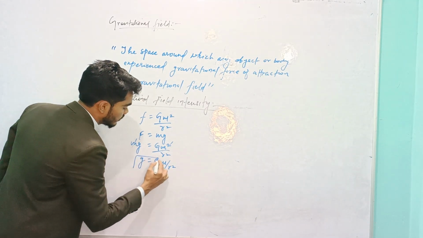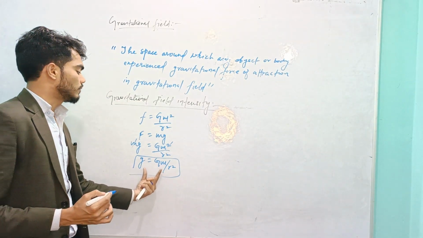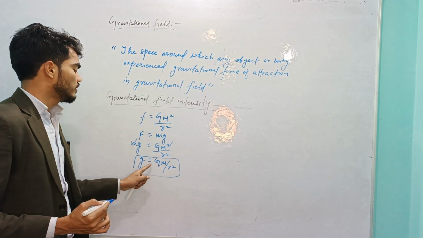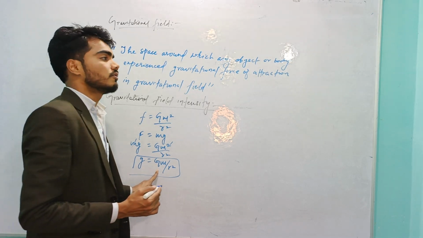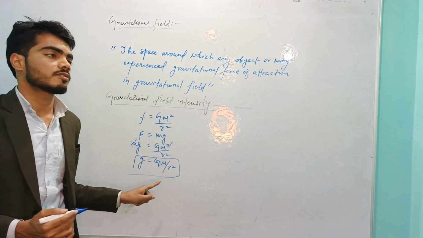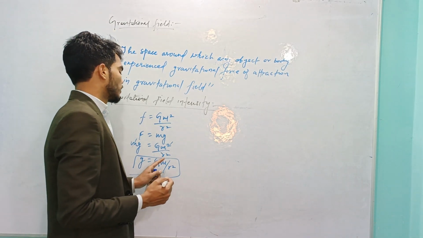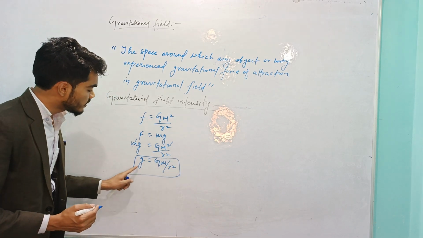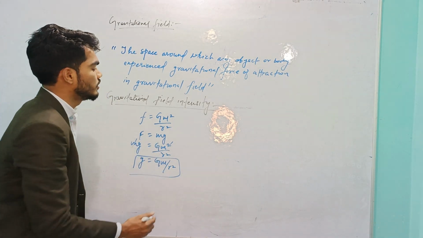You have already discussed that acceleration due to gravity is g equal to G M upon r square, where g is the acceleration due to gravity and capital G is the universal gravitational constant, whose value is 6.67 into 10 to the power minus 11 Newton meter square per kg square. So this is the relation of small g and capital G.